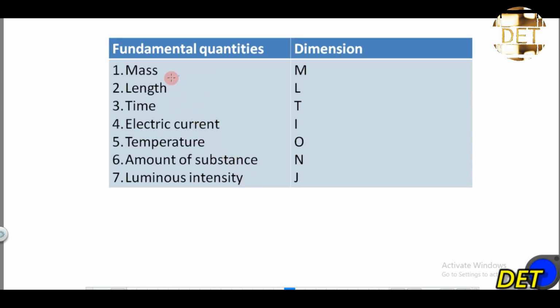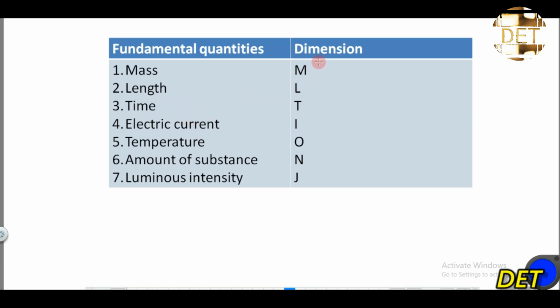They are more than seven anyway, but we're looking at seven major ones. So we have mass, length, time, electric current, temperature, amount of substance, then luminous intensity.